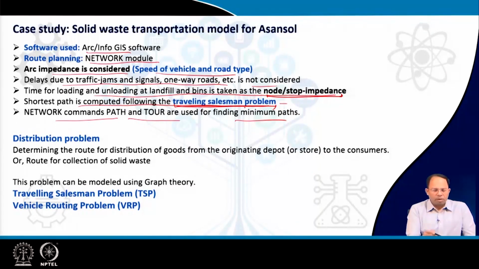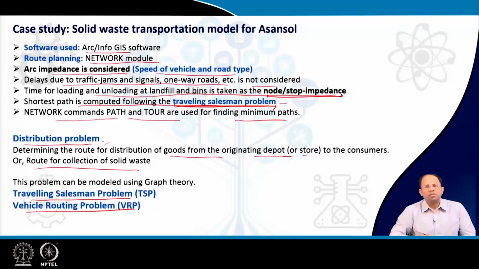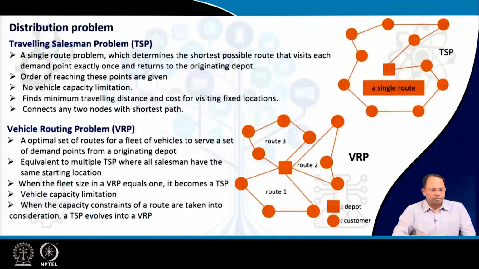So this traveling salesman problem is basically a distribution problem. In mathematics or transportation, we call them distribution problems, and we are determining the route for distribution of goods from the originating depot or a store to the consumers. So that's the starting of the distribution problem. In our case, routes for collection of solid waste from different community bins to the landfill site, right? So that's the representation of the distribution problem in our context. Now this problem can be modeled using graph theory, same as we discussed in the last lecture, and we can use the traveling salesman problem or vehicle routing problem to solve this particular case.